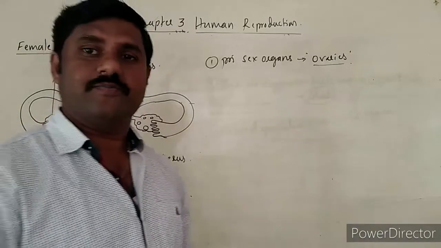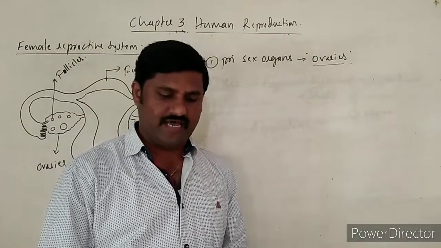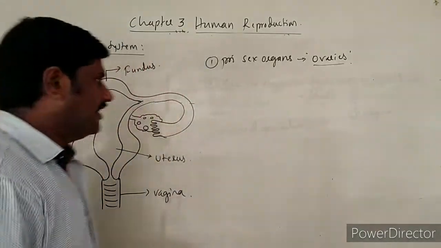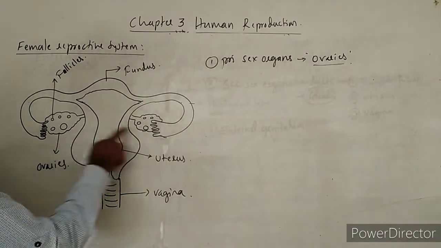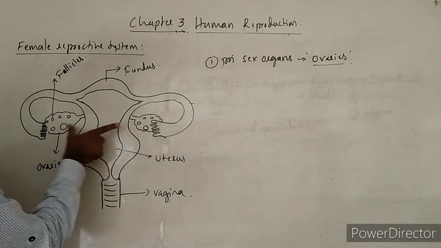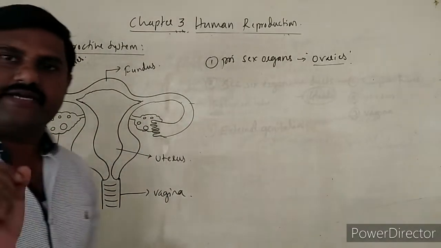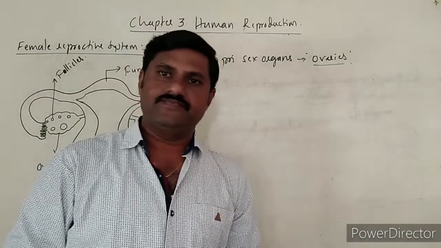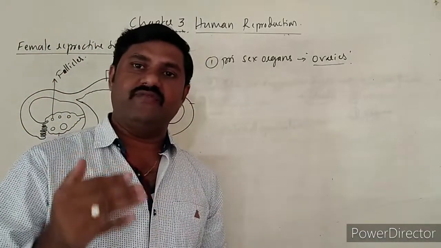So they are nothing but the primary sex organs. Already you know, these are a pair of ovaries. A pair of ovaries are usually located at the abdominal part, especially the upper pelvic cavity.